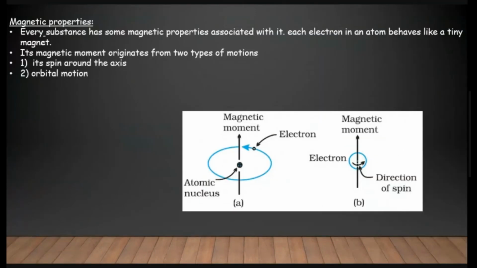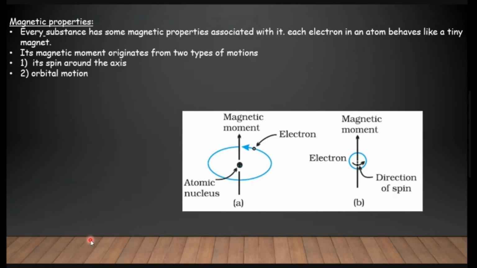Right. So next is magnetic properties. The magnetic properties of different materials are studied in terms of their magnetic moments, which basically arise due to the orbital motion and the spin motion of the electrons. The electrons revolve around the nucleus and also spin on their own axis, and this creates a magnetic moment.